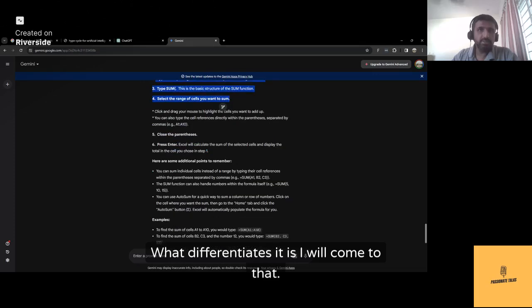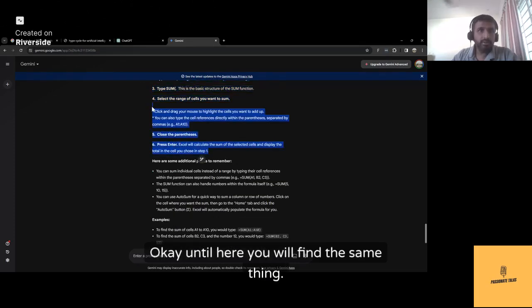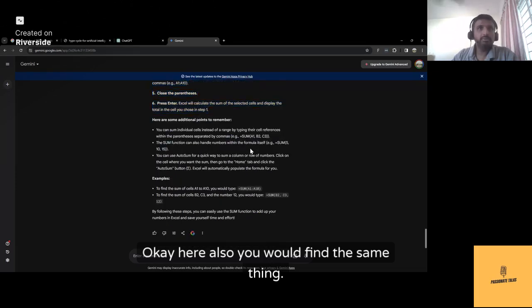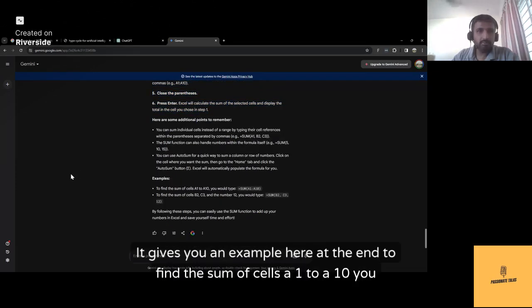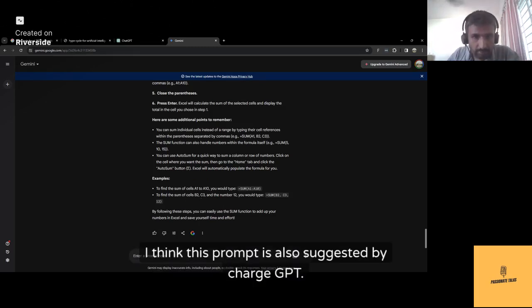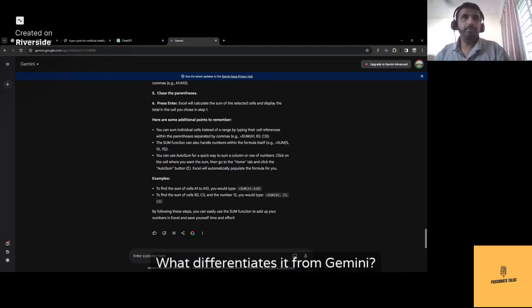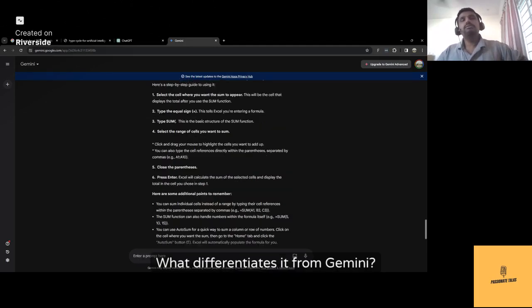What differentiates it, I'll come to that. Okay, until here you will find the same thing. Here also you would find the same thing. It gives you an example here at the end. To find the sum of cells A1 to A10, you would type this. I think this prompt is also suggested by ChatGPT. What differentiates it from